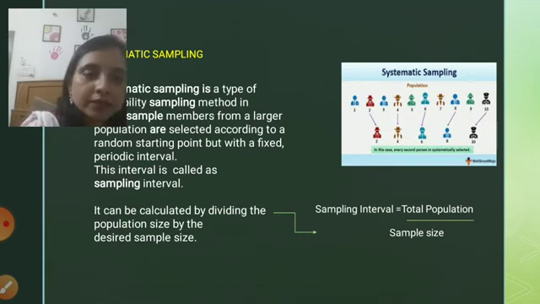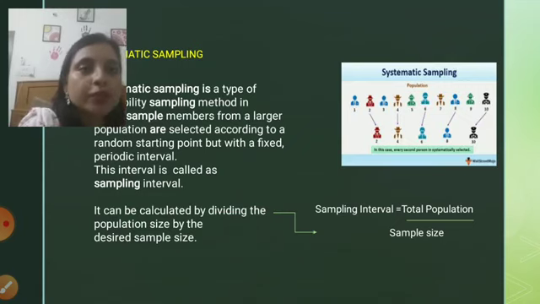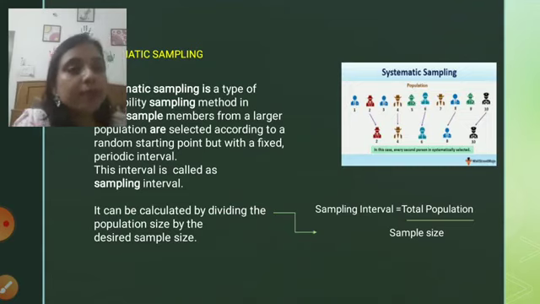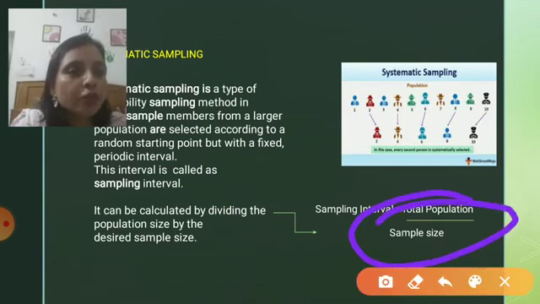Now how is the sampling interval calculated? It will change for every population and number of samples. For example, the formula indicates that it is calculated as total population divided by sample size. If we take the same example of 10 members, I have a population of 10 persons and I need to retrieve a sample from the population. So what will be my sampling interval? Total population is 10, divided by, you can refer to this formula,